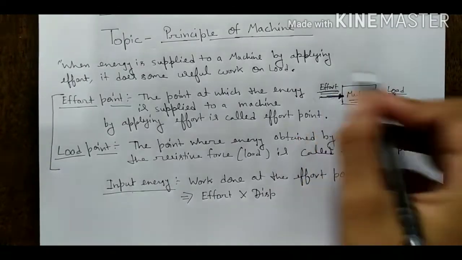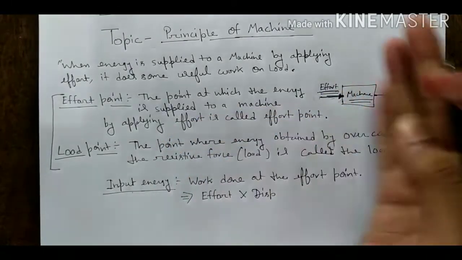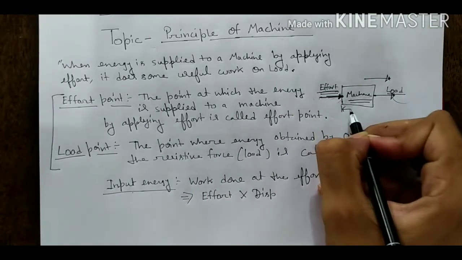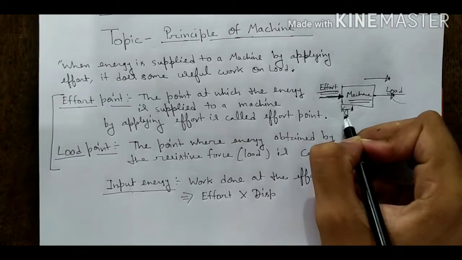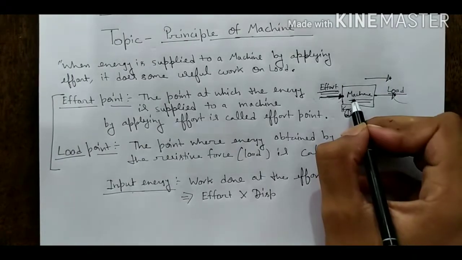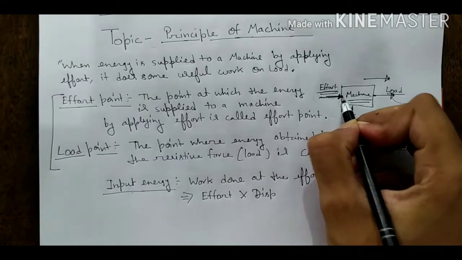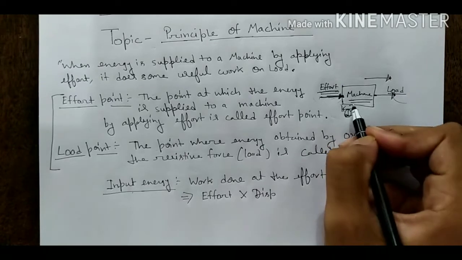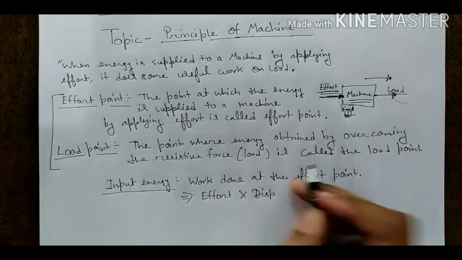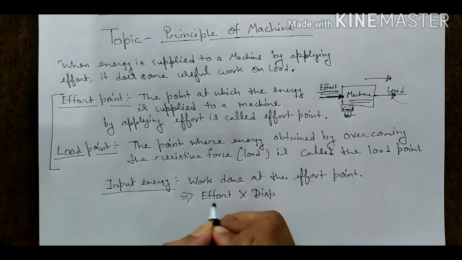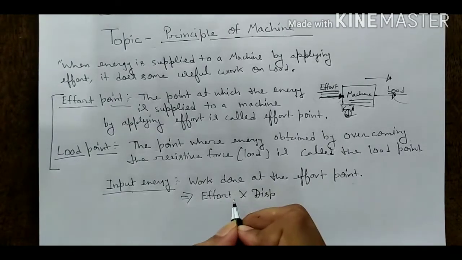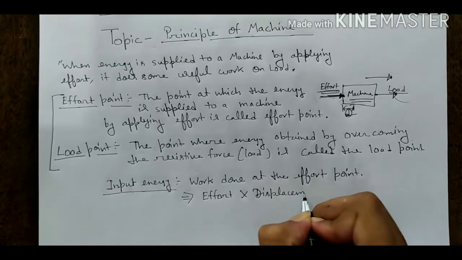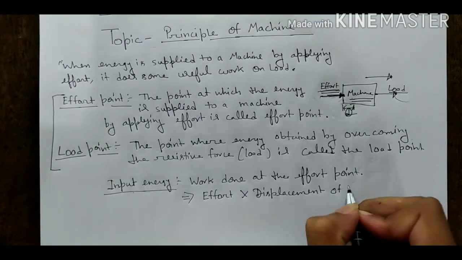When we are applying a force, the jack is shifting in the forward direction, and there will be some displacement. In every machine, when we apply an effort, some displacement occurs, and this displacement is known as the displacement of the point of application of effort. So we can write: work done at the effort point means effort into displacement of the point.